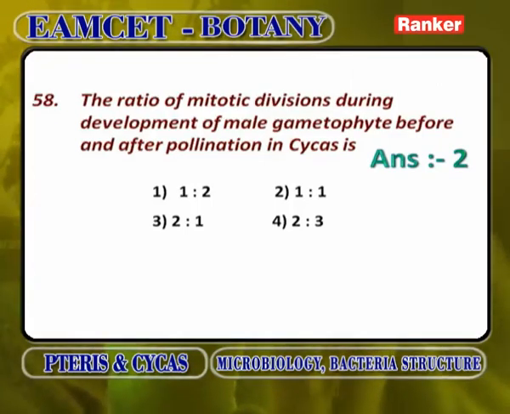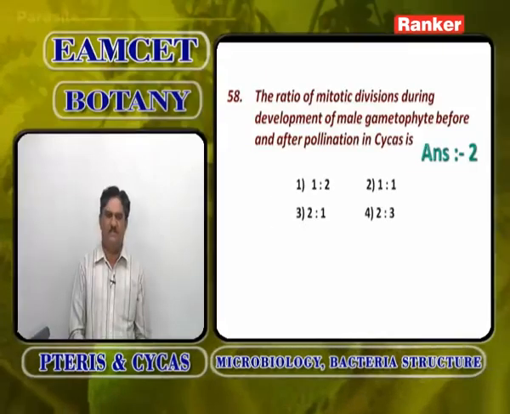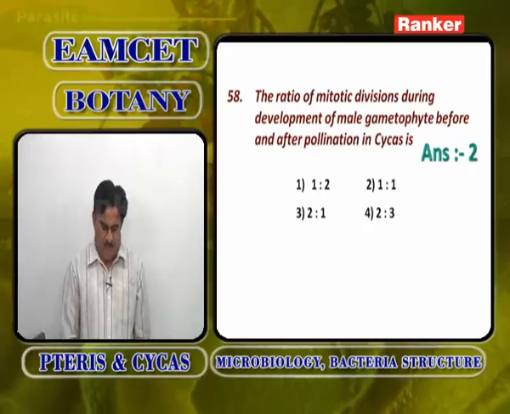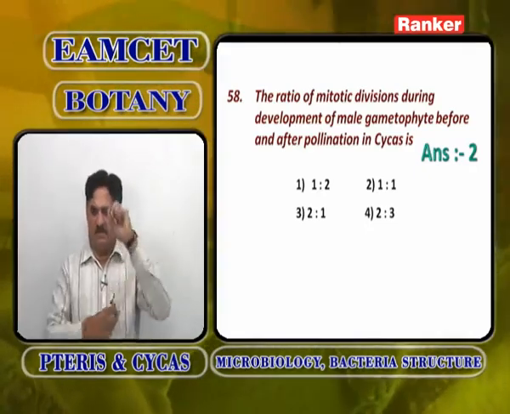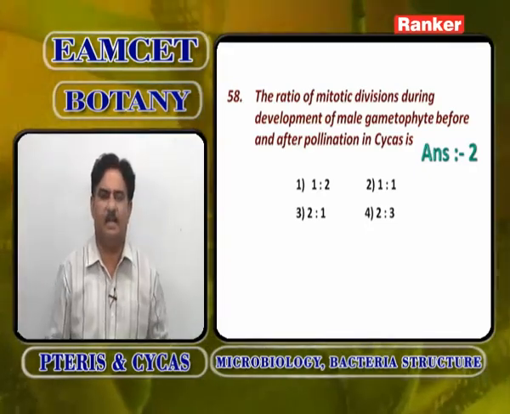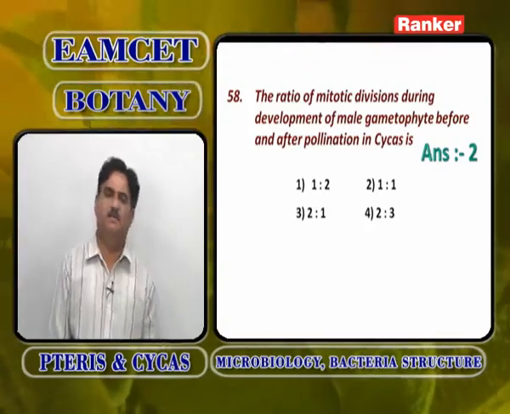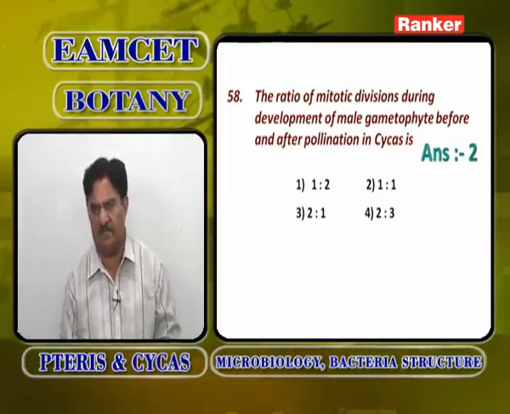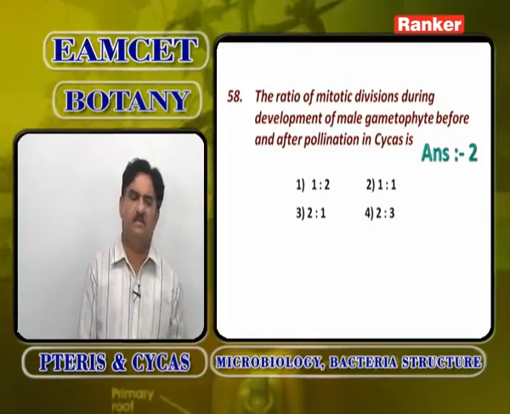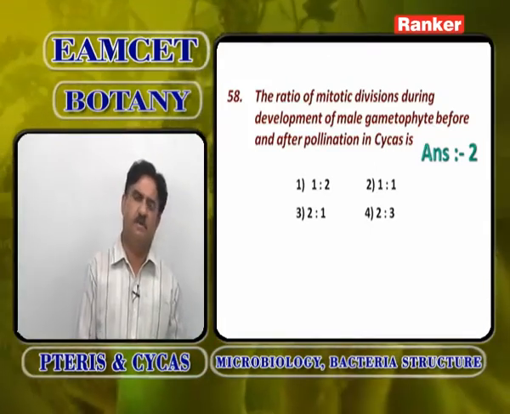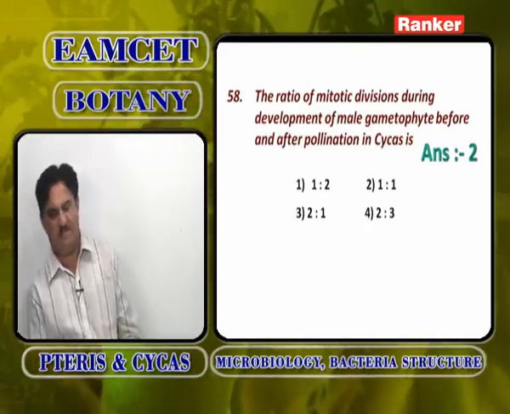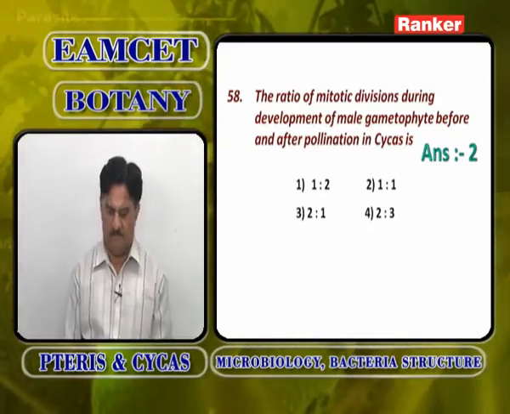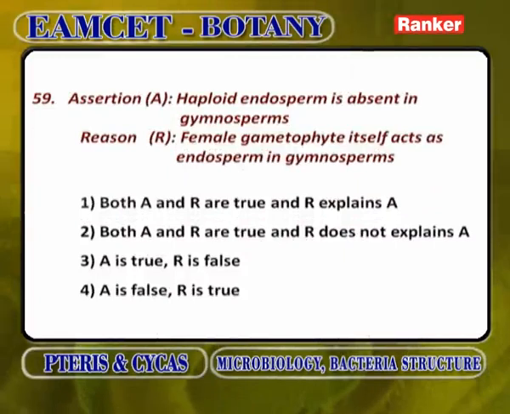Before pollination, the microspore divides and produces an antheridial cell and a prothalial cell. The antheridial cell divides and produces a tube cell and a generative cell. Till that it occurs before pollination. After that, the generative cell divides and produces a stalk cell and a body cell. Then the body cell divides and produces male gametes. So the answer is 2 is to 2, that is 1 is to 1.